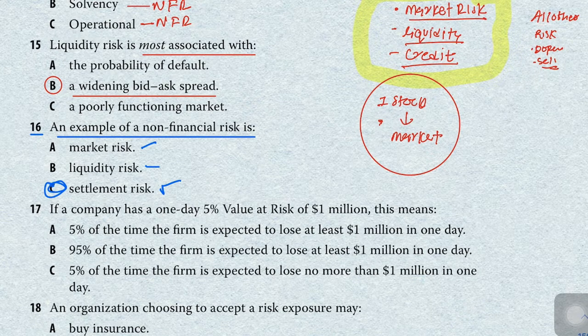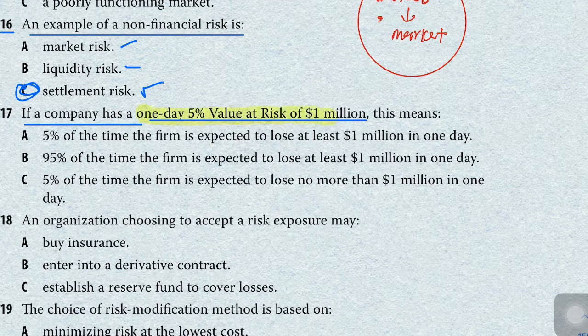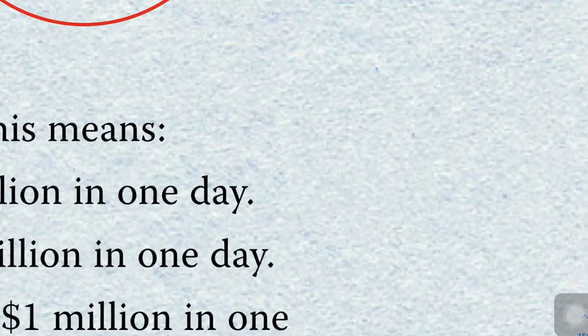Okay, let's move to our next question, question number 17. In this question, a company's one day 5% value at risk is 1 million. What is value at risk? Value at risk is the minimum value at risk. I have to explain it here.